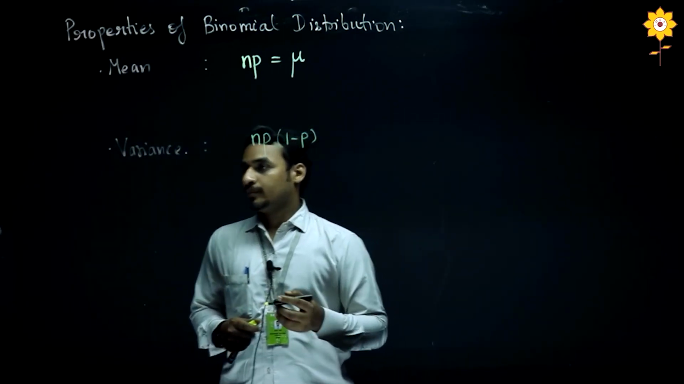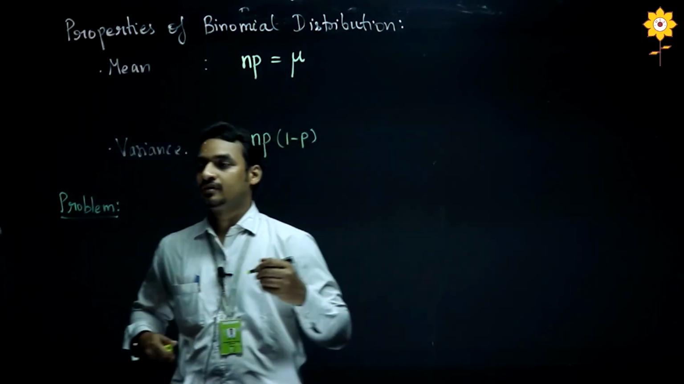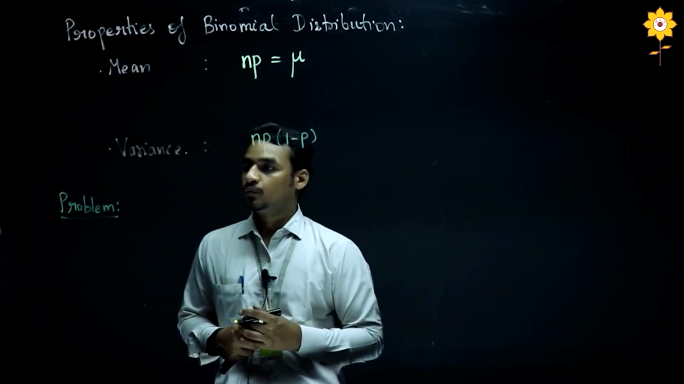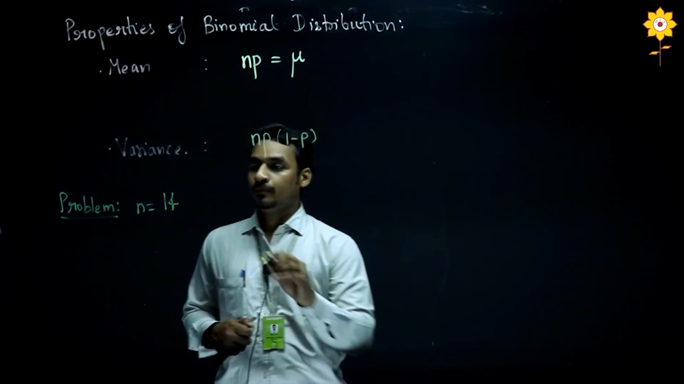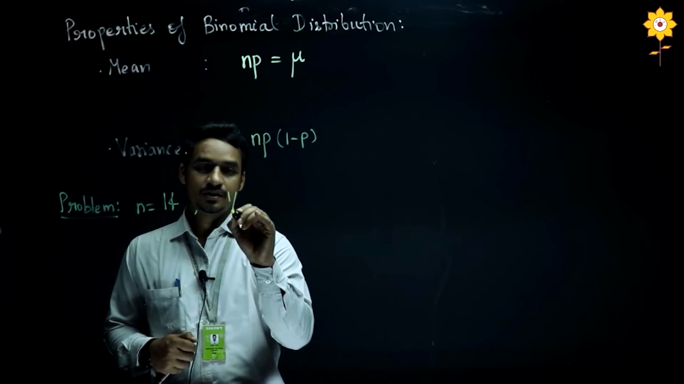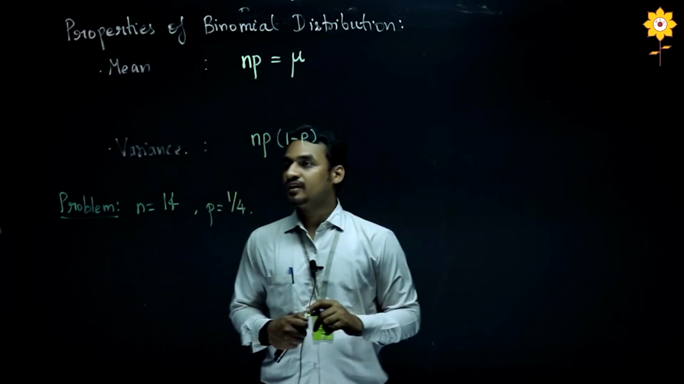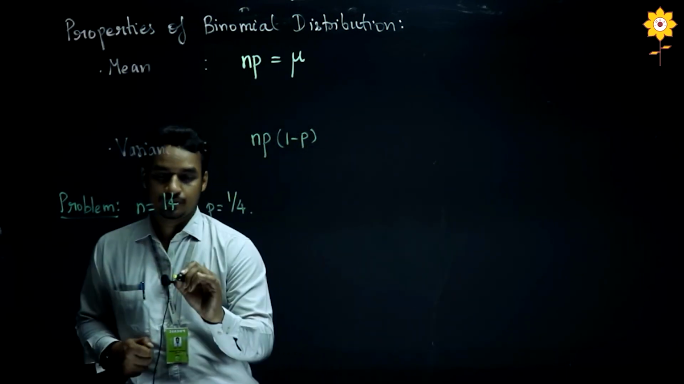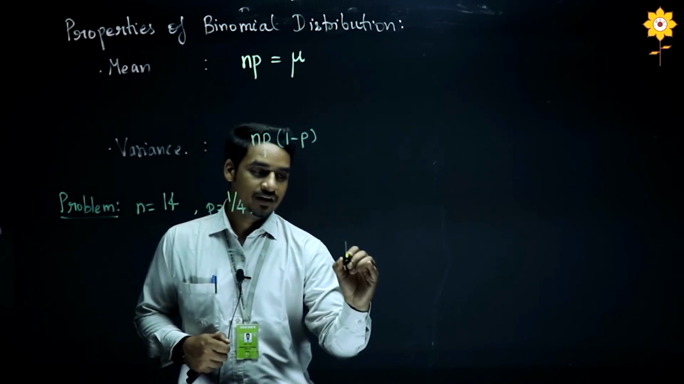So now I will discuss one problem based on this. Suppose we have a Bernoulli trial with 14 trials, and the probability of success in each case is 1 by 4. Then the question can be asked: find the variance and mean. So here you can use the formula n into p and you can find the answer.